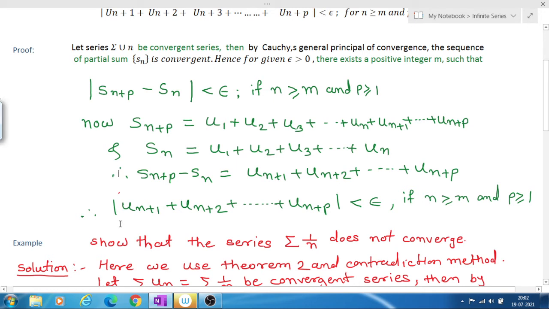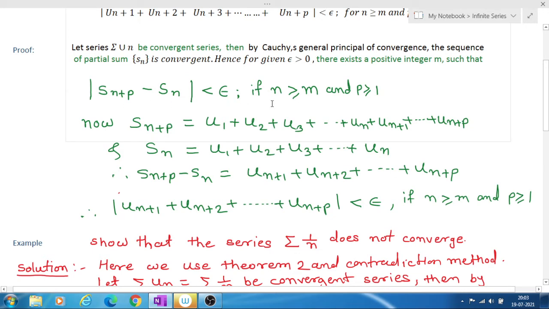Therefore, mod un plus 1 plus un plus 2 up to un plus p is less than epsilon if n is greater than or equal to m and p is greater than or equal to 1.